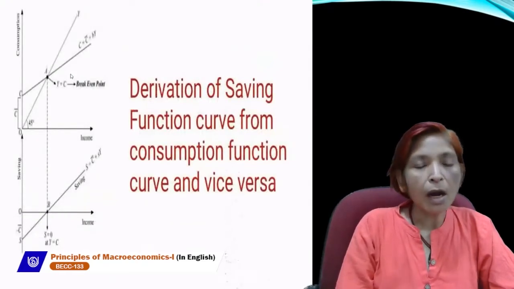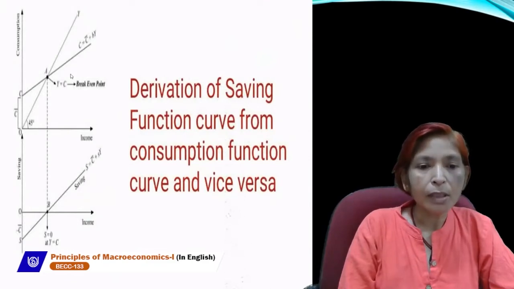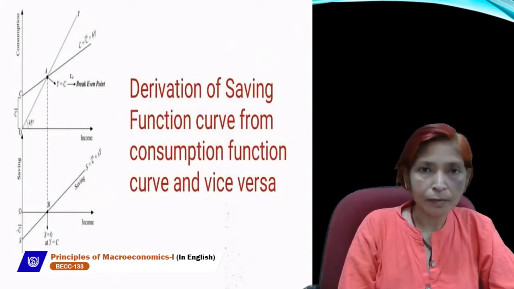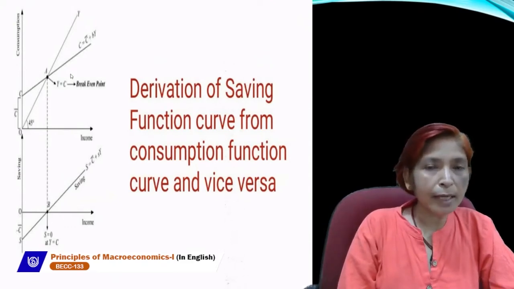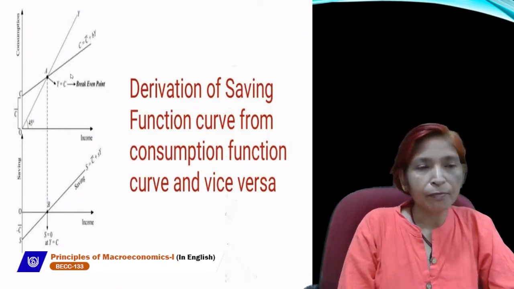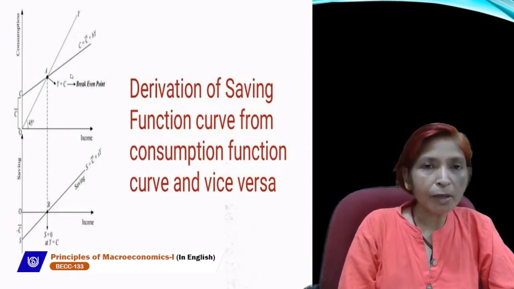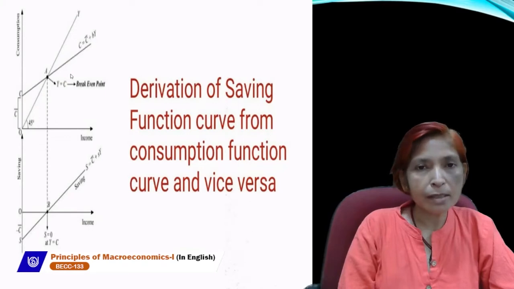Next is how we can derive saving function curve with the help of consumption function curve. First of all, we will draw the same diagram, break-even point diagram. In the beginning, we will draw a 45-degree line which shows income line, and consumption curve always starts from the y-axis. Consumption can never be zero, and the formula of consumption function is C equals C bar plus BY. This C bar is showing autonomous consumption.